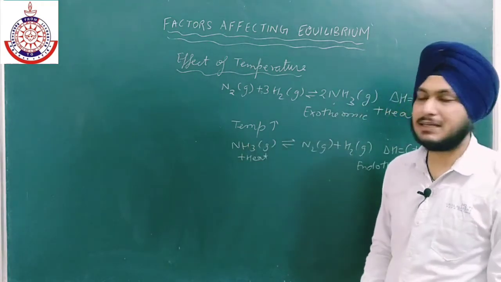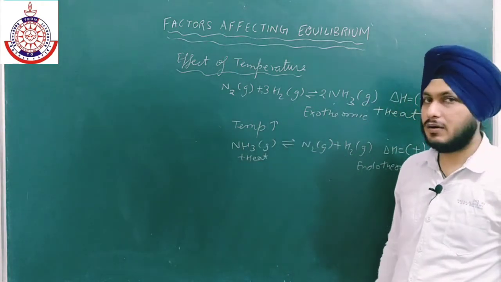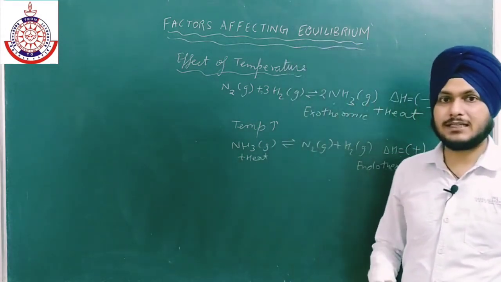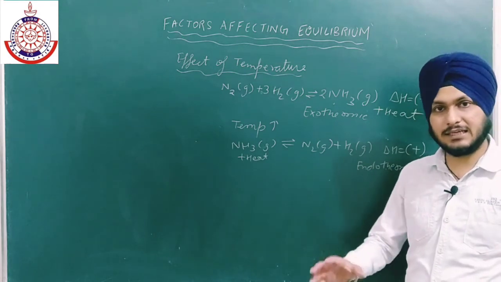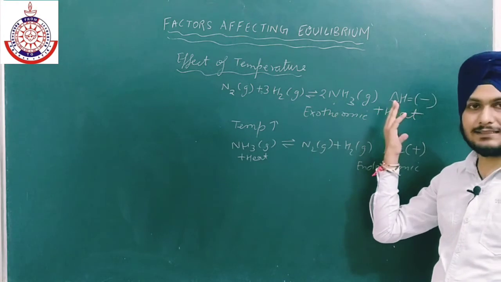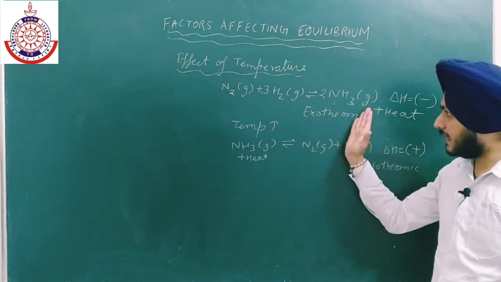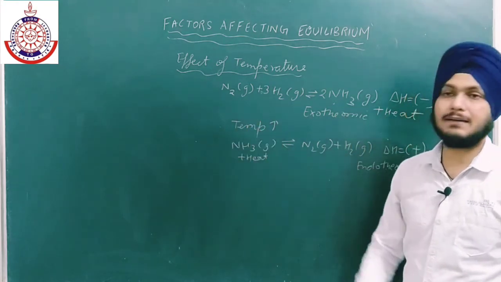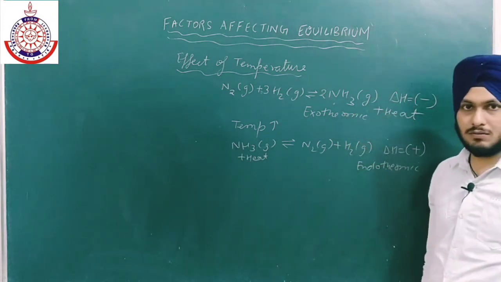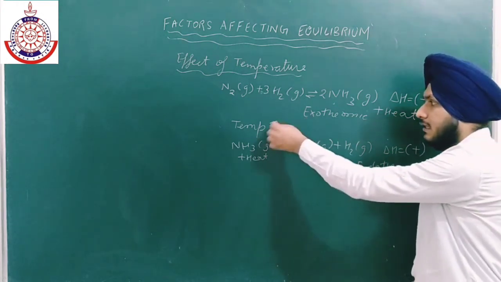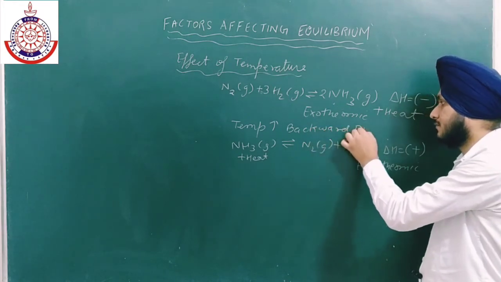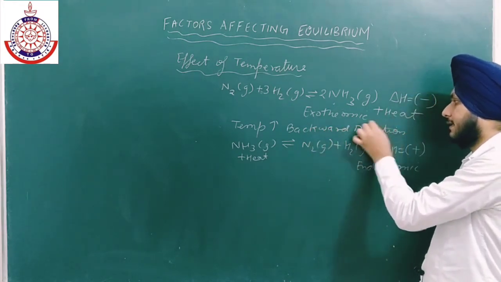So now I am increasing the temperature in case of this reaction. According to Le-Chatelier principle, the reaction will shift in that direction where the temperature is decreasing. Here we have heat, so the temperature is increasing in this direction. So if I increase the temperature, the reaction will shift in the backward direction because here the temperature is less. In case of exothermic reaction, the temperature of the products is more than that of the reactants. So an increase in temperature will shift the reaction in the backward direction. As simple as that.